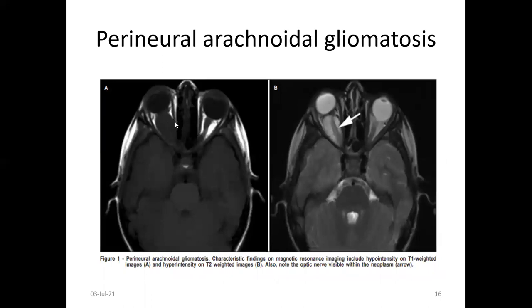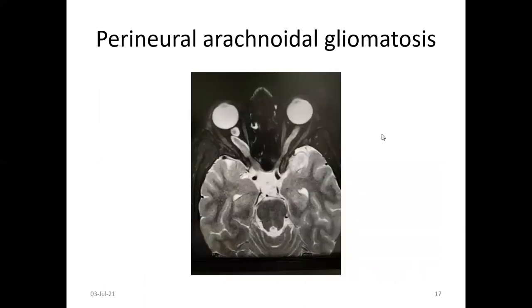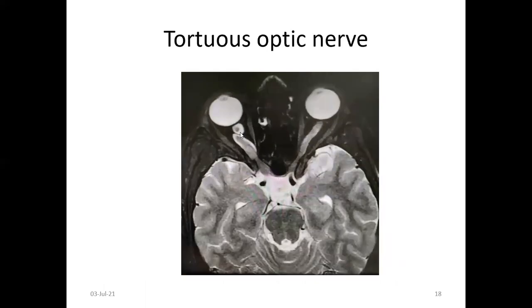With perineural arachnoidal gliomatosis, you cannot differentiate it from CSF, and this is called the pseudo-CSF sign.